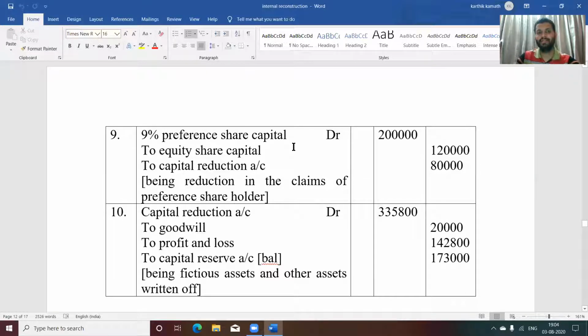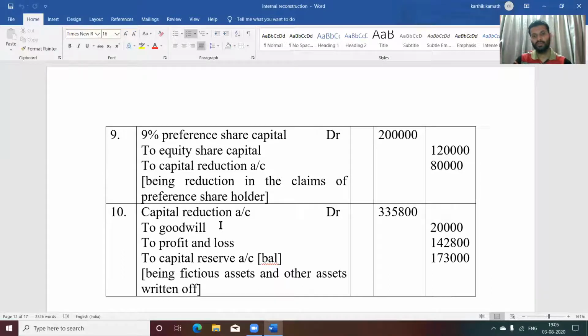So the journal entry will be 9% preference share capital, that is 2 lakh, to equity share capital. 1 preference share, 12 equity shares. For 2000, how much? Cross multiplication into 5, that is the value per share. Then last, after doing all these things, you need to write off all fictitious assets and other assets.